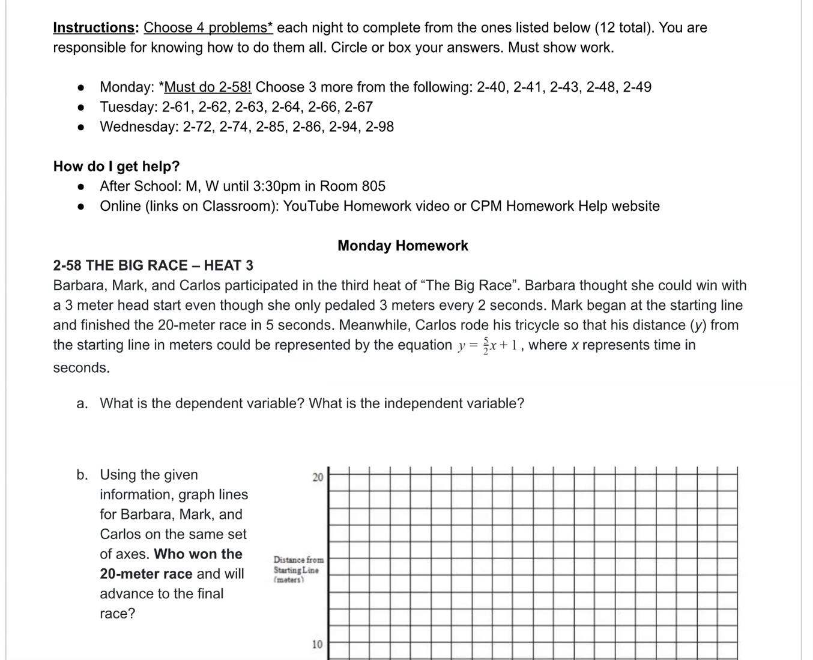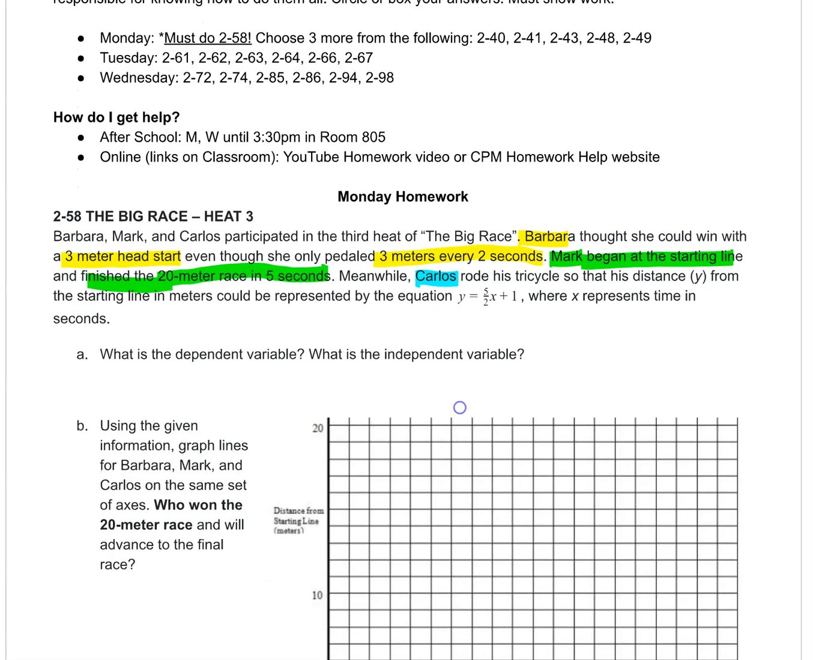Barbara, Mark, and Carlos participated in the third heat of the big race. Barbara thought she could win with a 3-meter head start. Barbara has a 3-meter head start, even though she only pedaled 3 meters every 2 seconds. Mark began at the starting line and finished the 20-meter race in 5 seconds. Okay. Meanwhile, Carlos rode his tricycle so that his distance y from the starting line in meters could be represented by this equation, where x represents time in seconds.